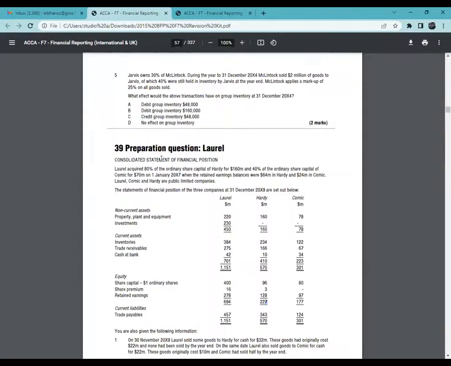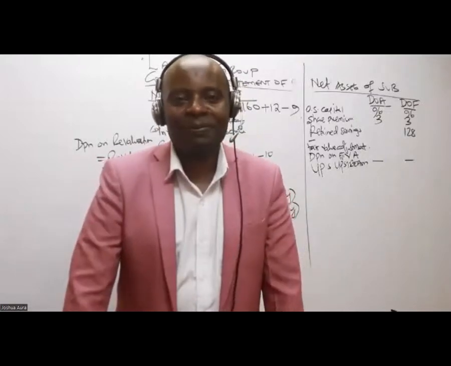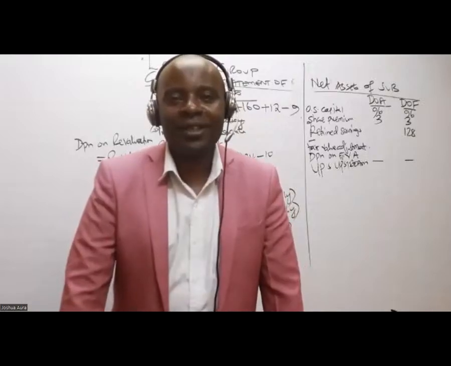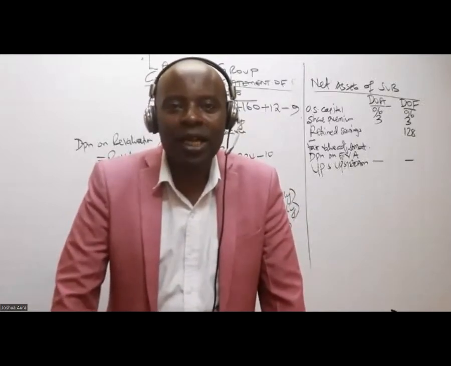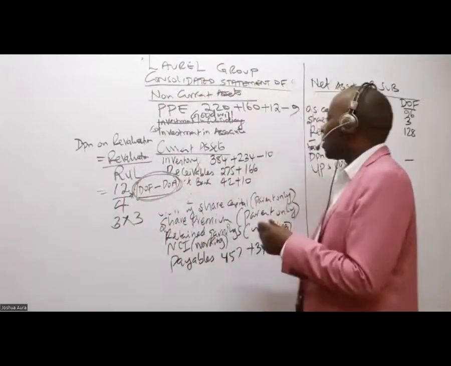Like now, they have told us Laurel acquired 80% of the ordinary share capital of Hardy for 160 million and 40% of the ordinary share capital of Comic for 70 million on 1st January 2017, when the retained earnings balance was 64 for Hardy and 24 in Comic. Anything to do with an associate is useless as we start our group consolidation. The only thing you want is retained earnings of the subsidiary at acquisition, 64.